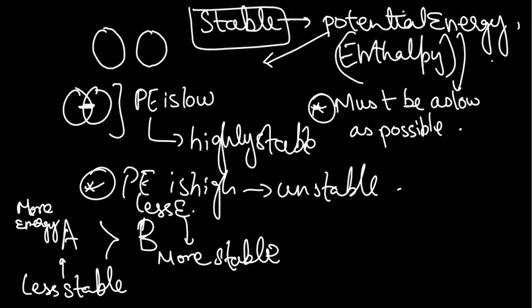Finally, I'm just going to discuss an important point over here, that the potential energy must be minimum for atoms to be the most stable, for a molecule to be the most stable. And that's exactly what happens once you form a chemical bond.